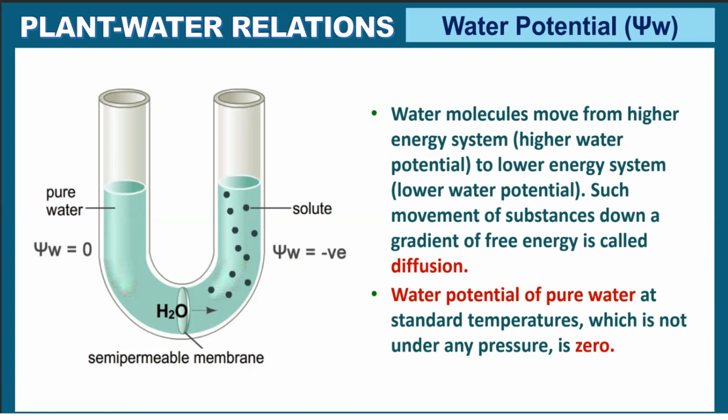For a solution, the water potential we will take as negative, because the highest water potential is with pure water, and that highest number is taken as 0. So anything less than that we will consider as negative. Okay, so write this point of pure water.